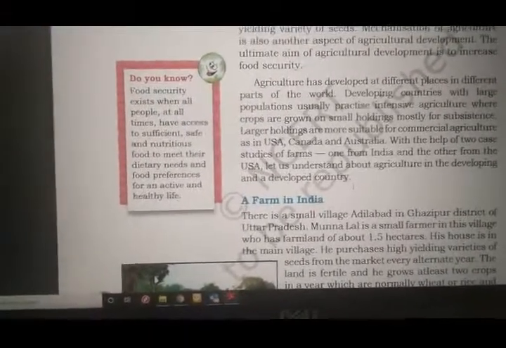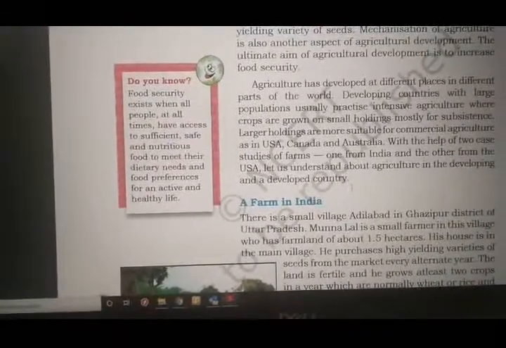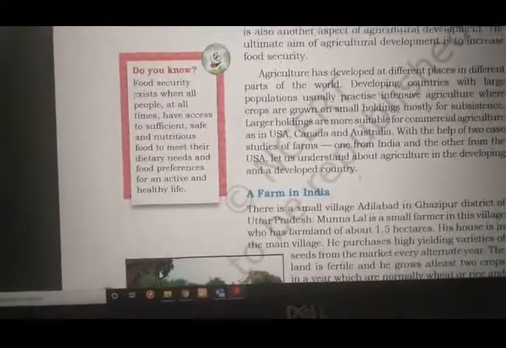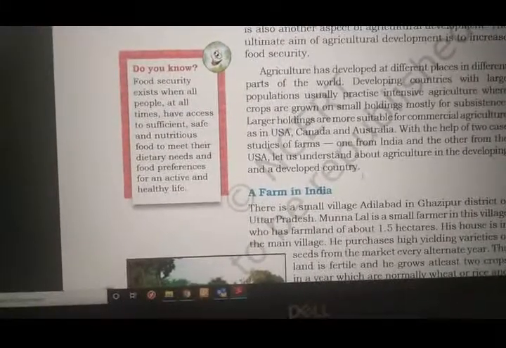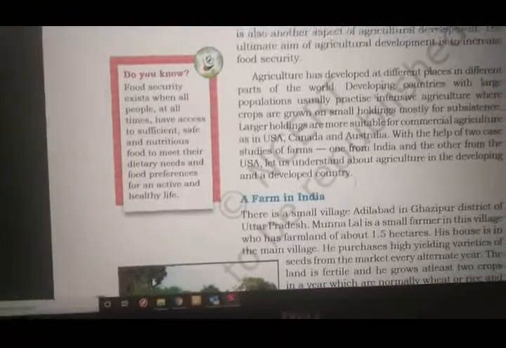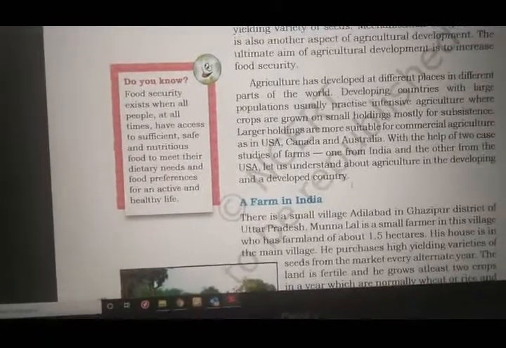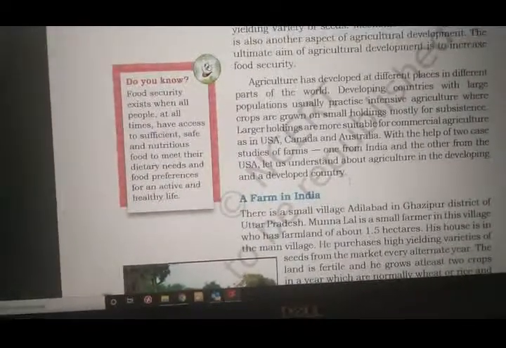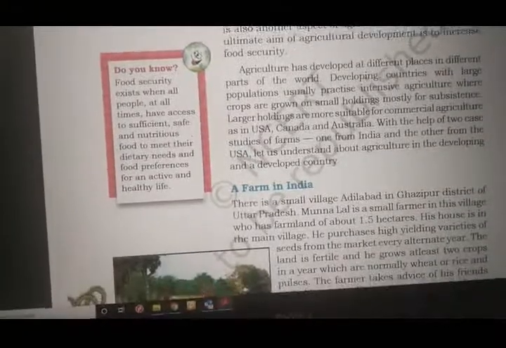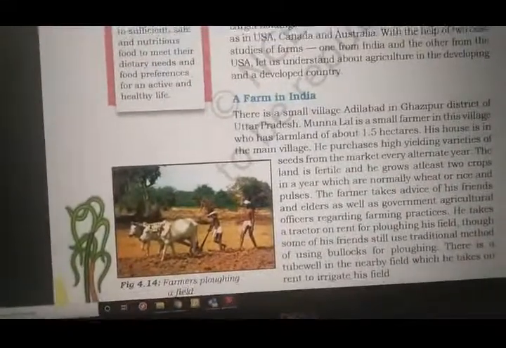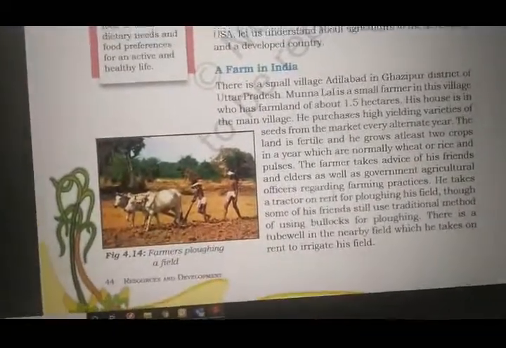Let's see. Food security exists when all people at all times have access to sufficient, safe and nutritious food to meet the dietary needs and food preferences for an active and healthy life. Food security means people are getting sufficient, nutritious food for their active and healthy life. Now let's see the farm in India. What do we have as a farm in India?